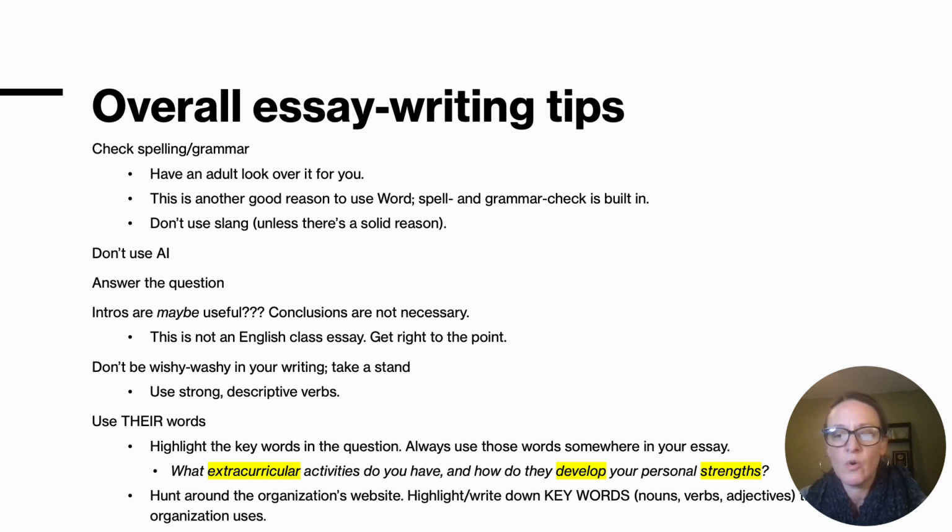Develop is a verb, so that's a present tense verb. Depending upon what you're saying, you might say developed, a past tense verb, and that's fine. Those 3 words are probably going to show up in the reviewer's rubric. So figure out a way to add those into your essay.